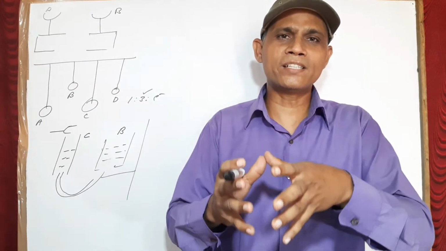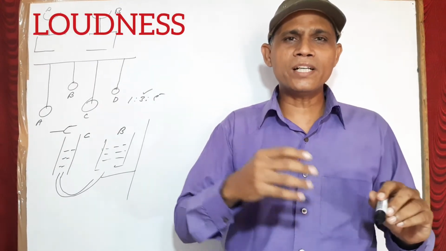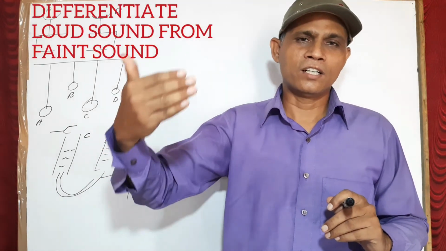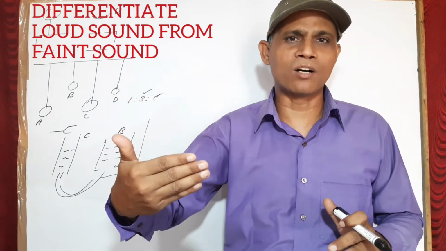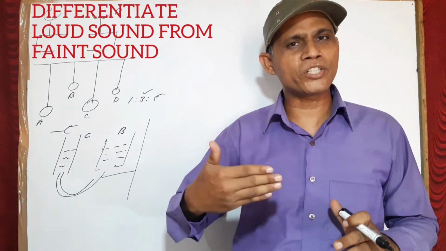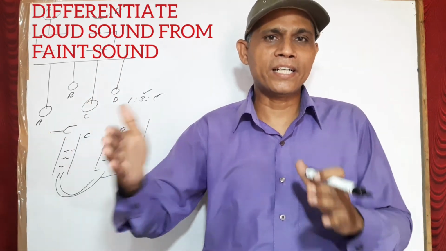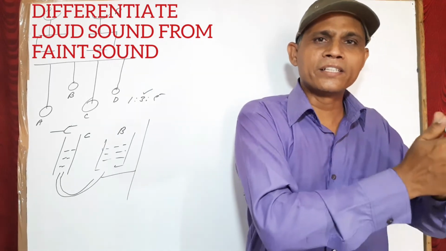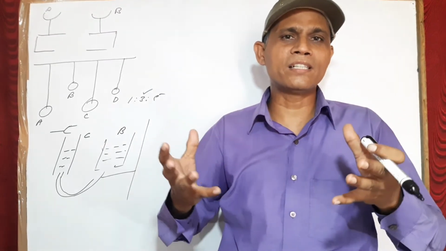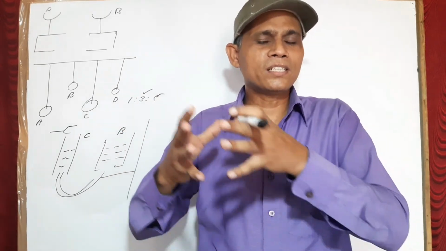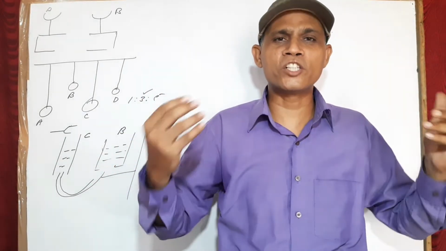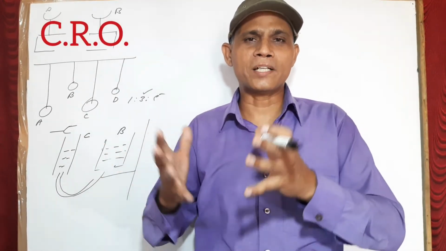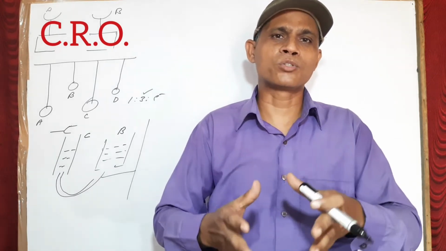First of all, what is loudness? Loudness is that characteristic of sound which differentiates a louder sound from a faint sound having the same pitch and the same quality. And how can you see the waveform of this? The waveform can be seen with the help of an instrument known as the CRO, that means cathode ray oscilloscope.